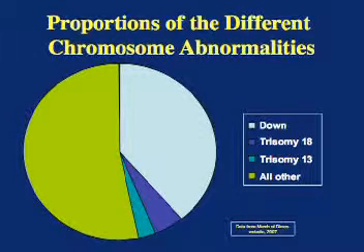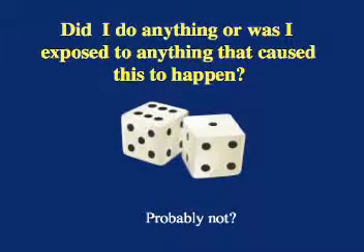This pie chart illustrates the proportions of the different chromosome abnormalities. Down syndrome is by far the most common, with trisomy 18 and 13 a distant second and third. All the other possible combinations that you were asked to imagine in the previous podcast make up about 54% of all chromosome abnormalities. Individually, these conditions are rare, some being unique to a single person, but collectively, this represents a large number of people. By now, you may appreciate that chromosome abnormalities happen as a part of life and cell division, a process that does not always occur perfectly.